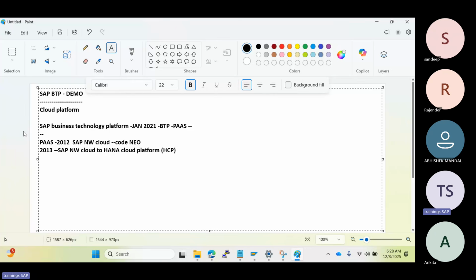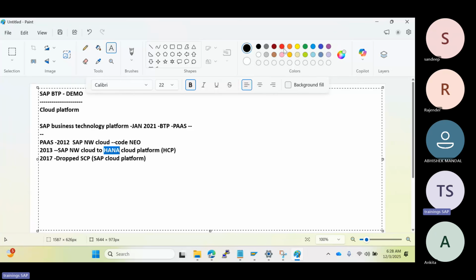After that, they introduced some other features in the HANA Cloud Platform. But in 2017 they dropped the HANA word. Why? Because some people thought it was only for HANA Cloud Platform and not for other SAP services. Then they introduced the SCP, SAP Cloud Platform, just dropping the HANA word.